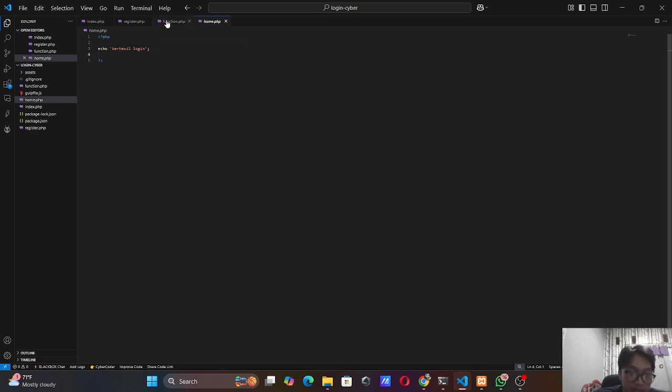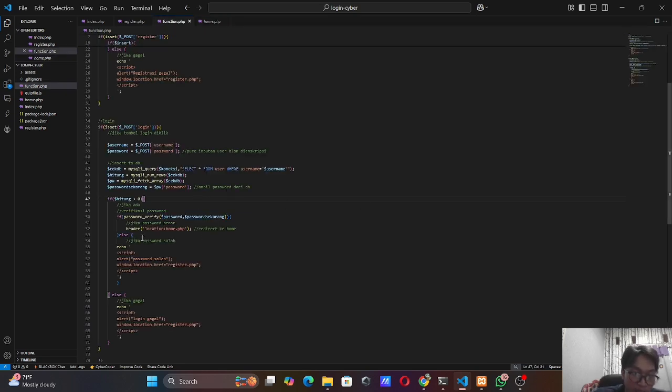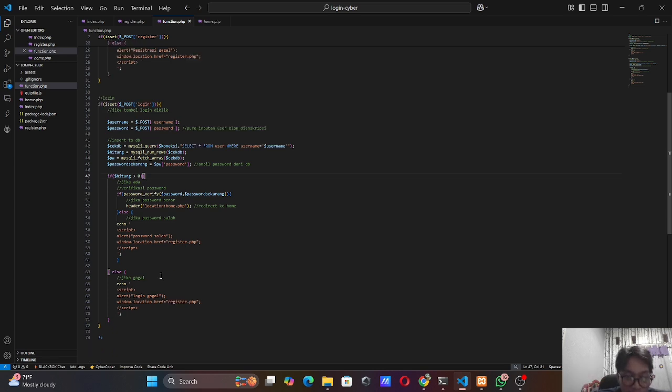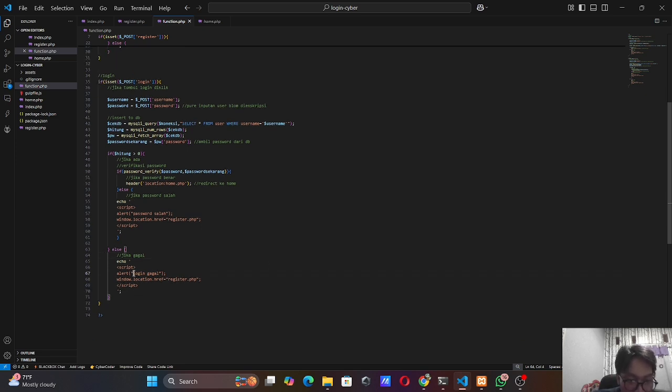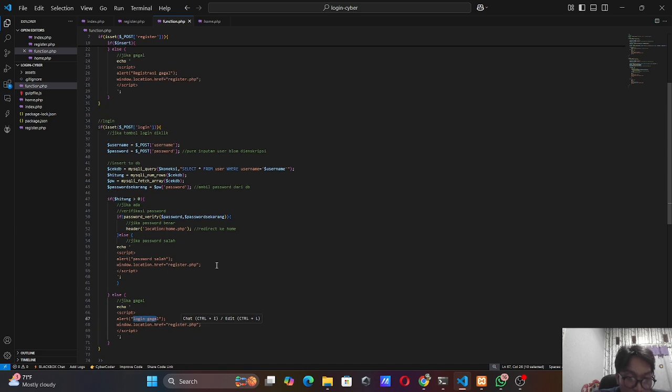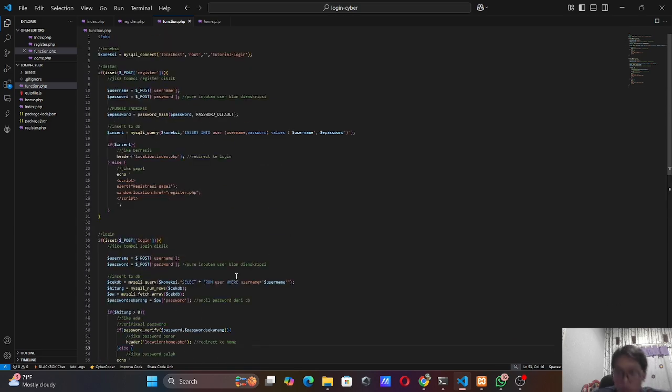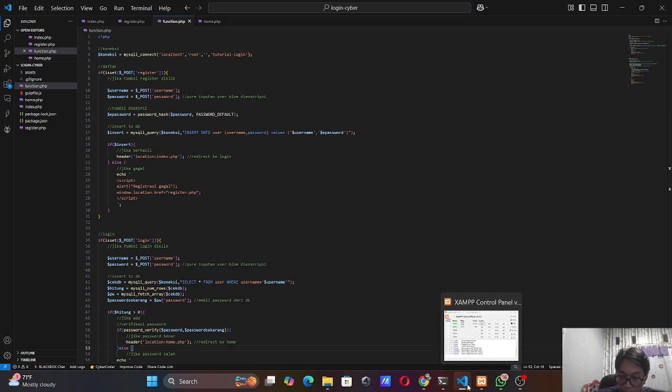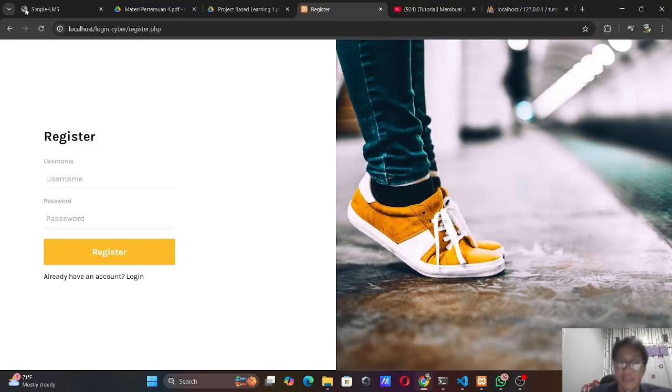In the home PHP we have the berhasil login. Yes, successfully login. If the password is wrong, I think you will go back to register PHP to register again before you login. And this is the first if else, and then this if else, and if you are wrong, you will get the alert that the login is gagal. So we will practice from this.